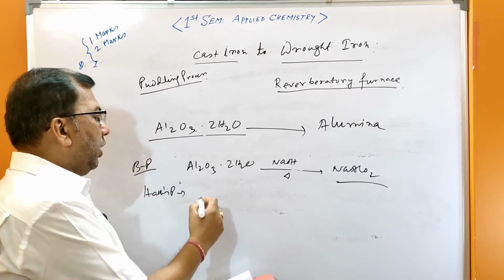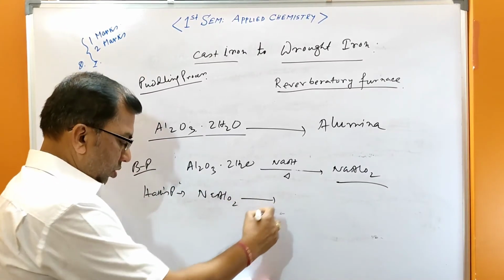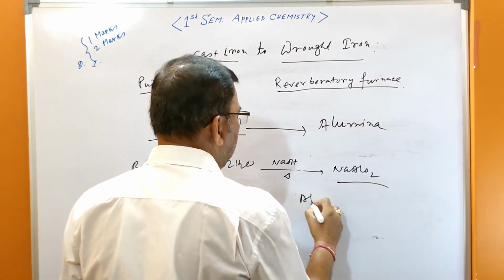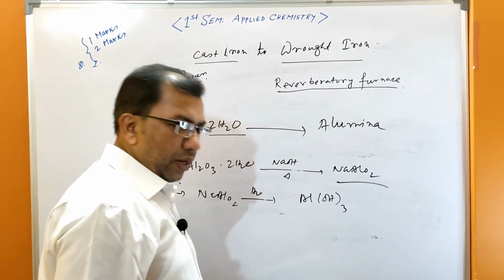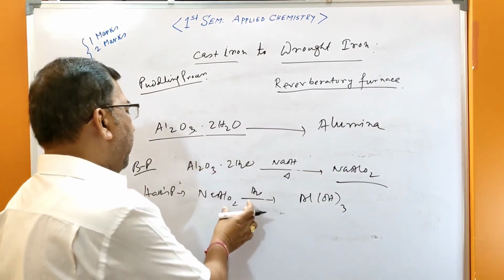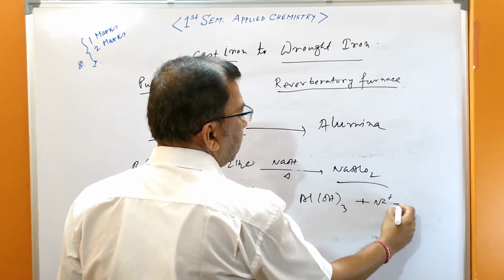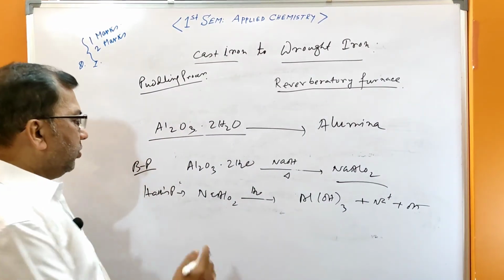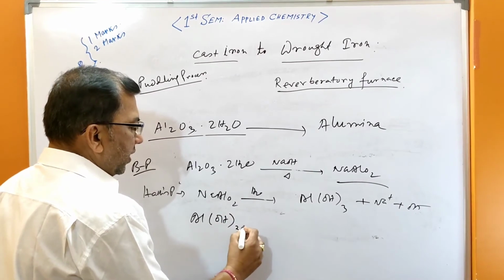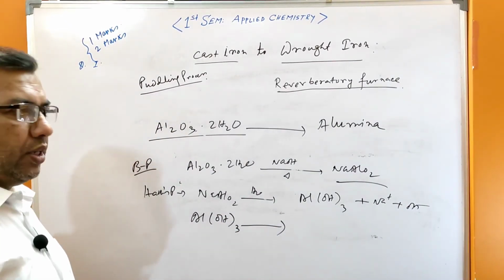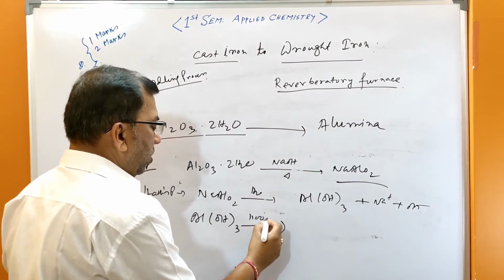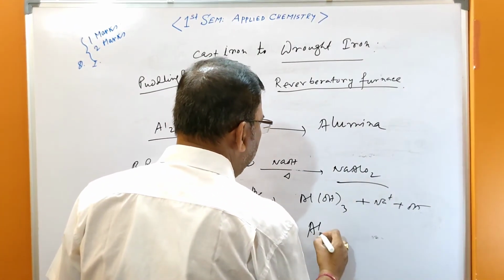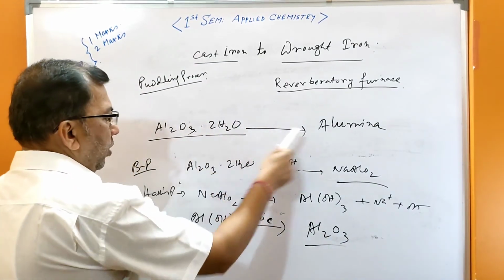Hall's process: sodium aluminate, NaAlO2, with water gives aluminium hydroxide, Al(OH)3, plus NaOH, which ionizes into Na+ and OH-. Then Al(OH)3 is heated at about 1100 degrees centigrade, and pure alumina, Al2O3, will be obtained. Just give the reaction and the answer is correct; you need not elaborate, but describe all these steps. That is the bauxite to alumina conversion.